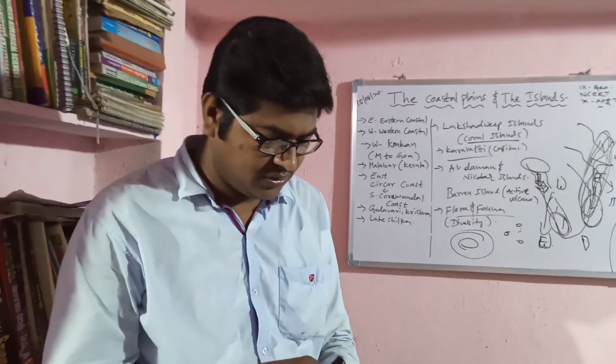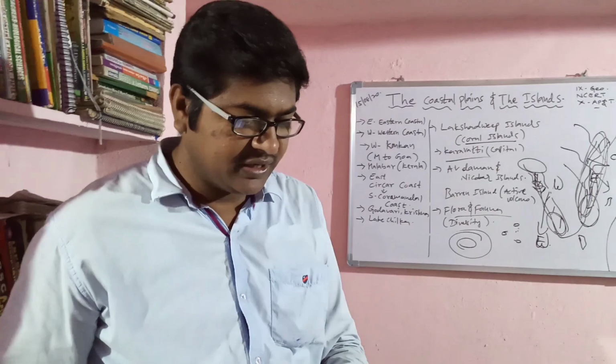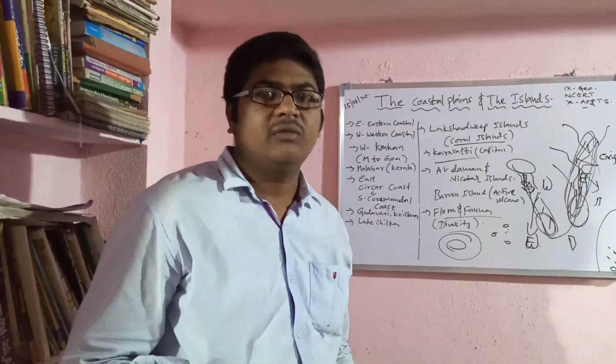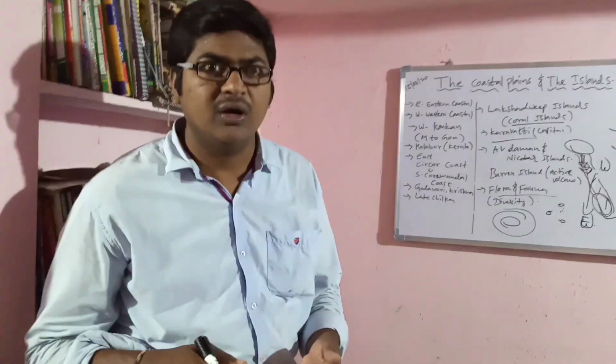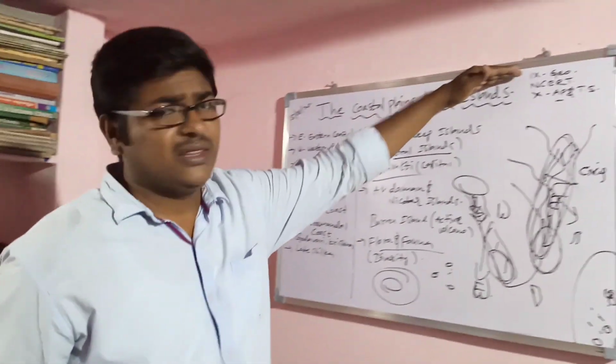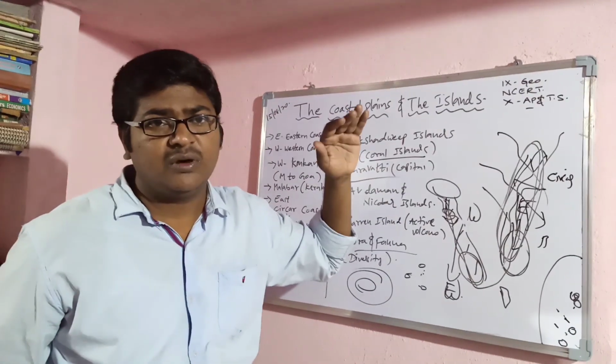Here are some questions in the NCERT textbook. What is Bhabar? We discussed what is Bhabar, that is a type of soil, old alluvium soil. Name the three major divisions of Himalayas from north to south, means types of mountains in Himalayas like Himadri, Himachal, Shivaliks, and explain.